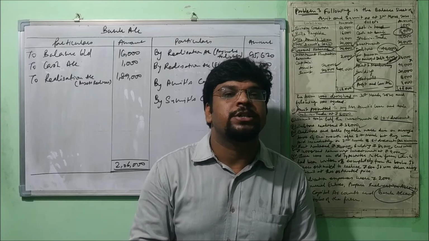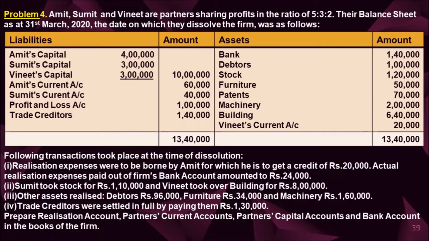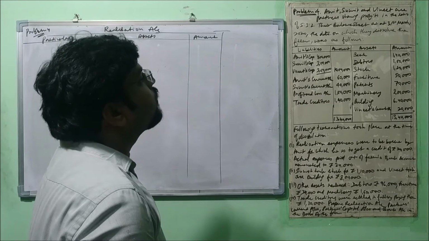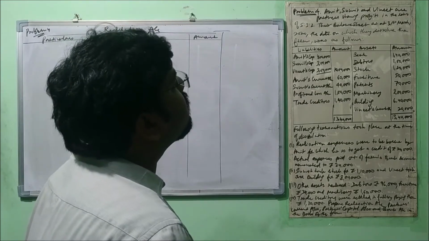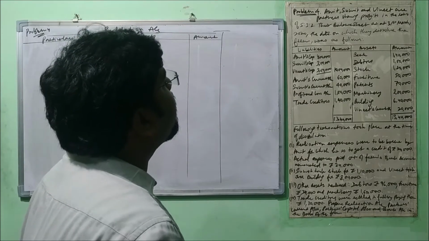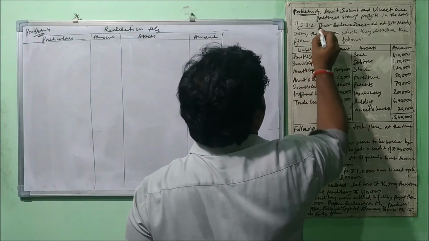So you can see the next question on your screen. So I've written the question here. Amit, Sumit and Vineet are partners sharing profits in the ratio of 5:3:2, right? We need to remember this.